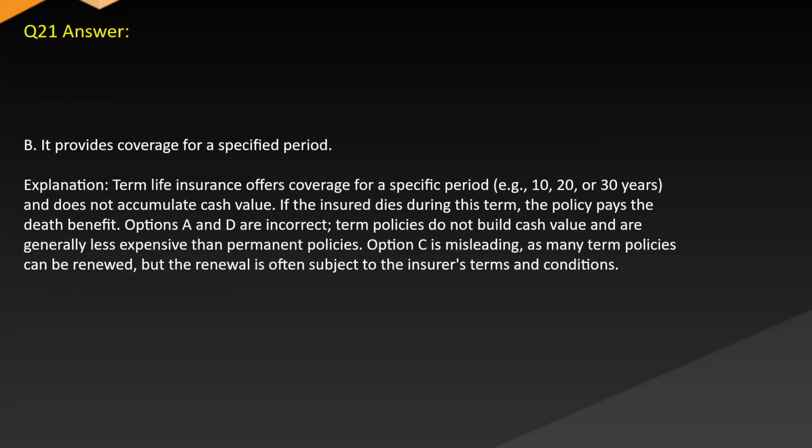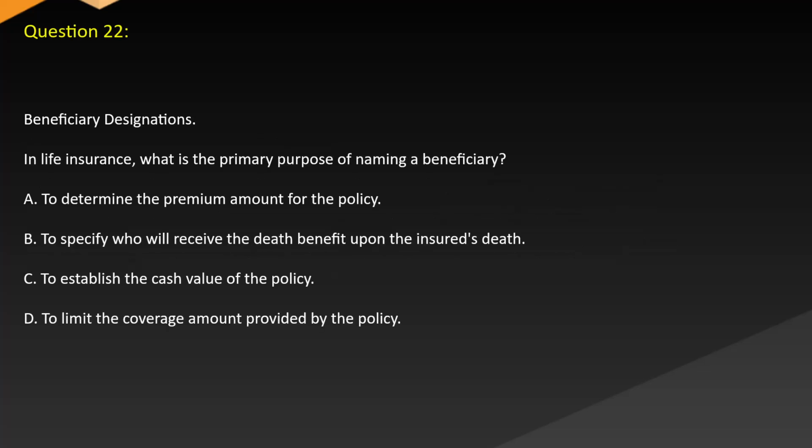Answer: B. It provides coverage for a specified period. Explanation: Term life insurance offers coverage for a specific period, e.g., 10, 20, or 30 years, and does not accumulate cash value. If the insured dies during this term, the policy pays the death benefit. Options A and D are incorrect. Term policies do not build cash value and are generally less expensive than permanent policies. Option C is misleading, as many term policies can be renewed, but the renewal is often subject to the insurer's terms and conditions.